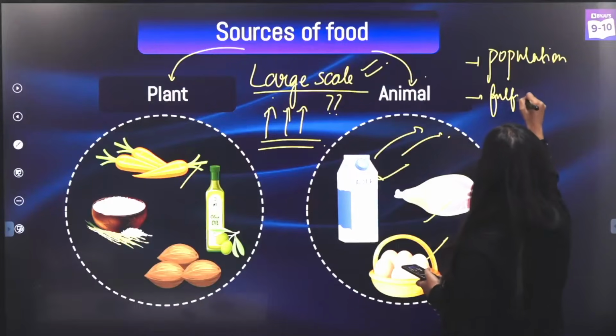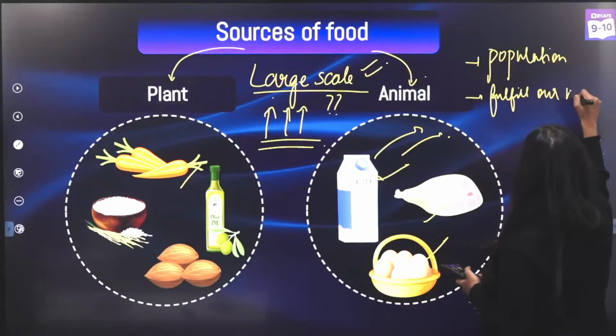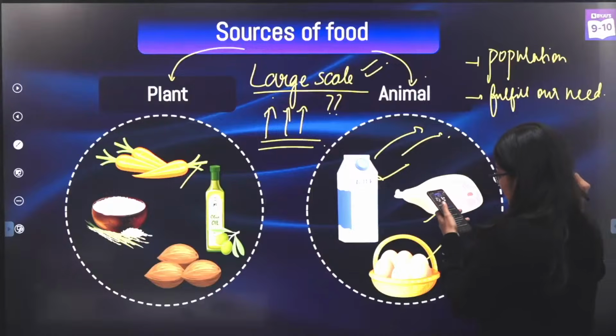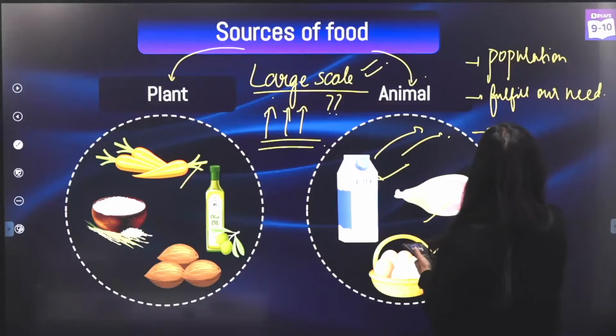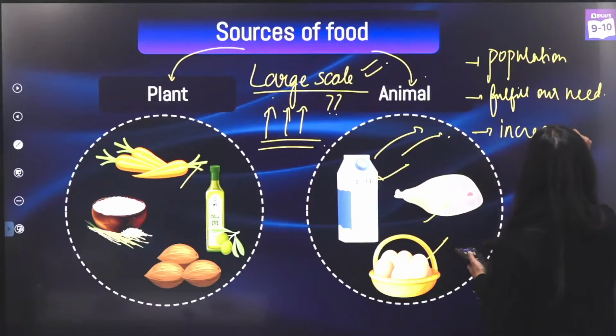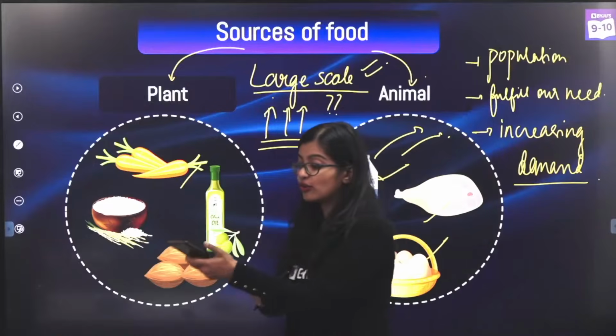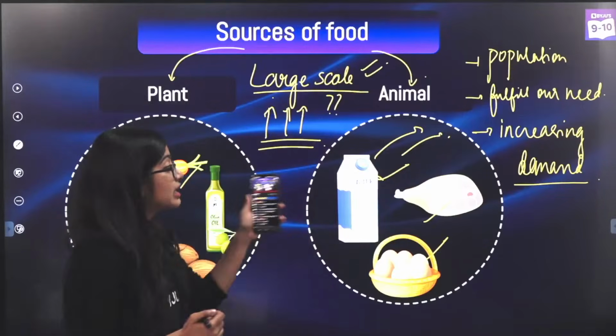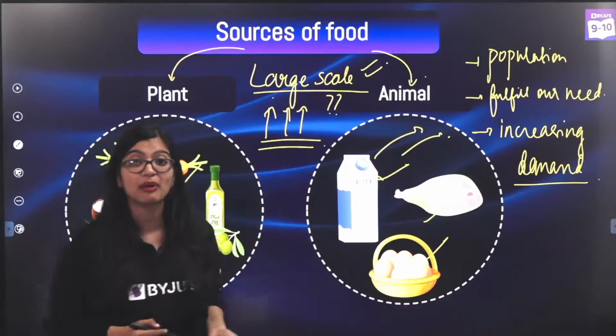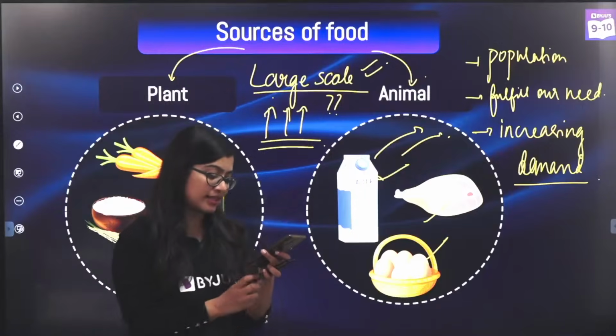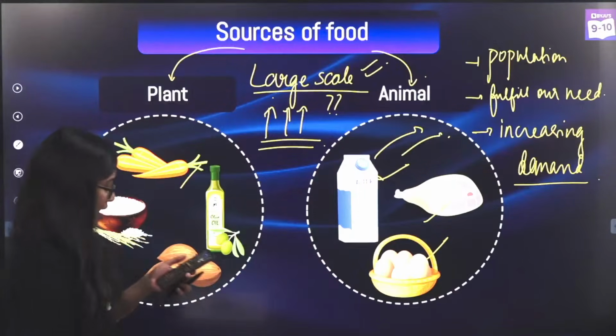So to fulfill our need. Wonderful. What else? More population, more demand. So increasing demand, right? So there is an increasing demand for all of this food. Wonderful. And ultimately, if there's an increasing population and an increase in demand, it is needed for our survival. Very good, students, very good.